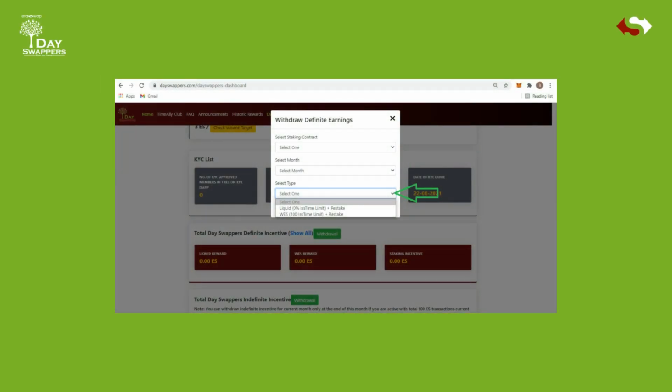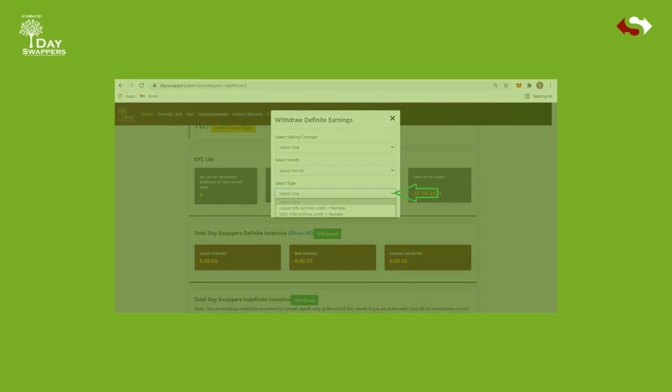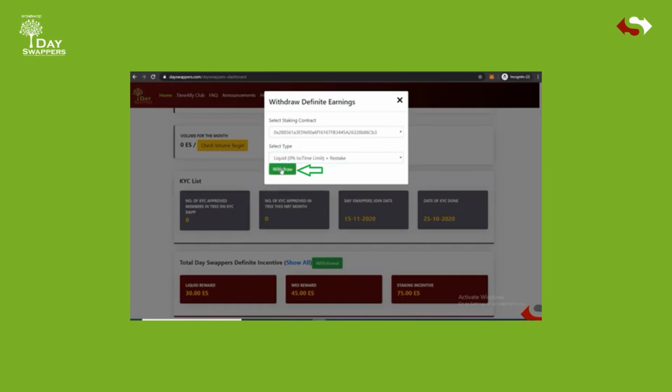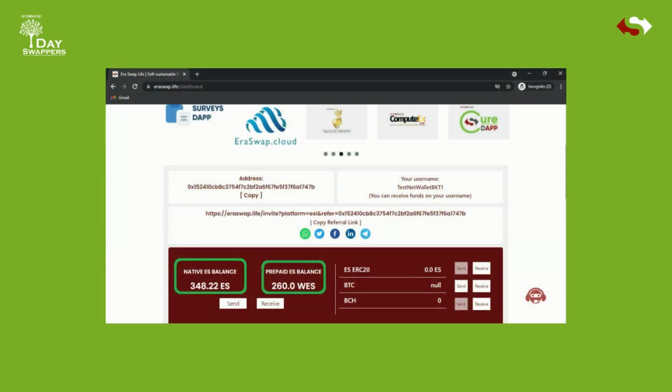In the select type drop-down, choose the option to withdraw your ES portion in liquid, 0% is time limit, or WES, 100% is time limit, type you wish to withdraw out of 2 options. Press the withdrawal button to withdraw. Your total withdrawal of definite incentive amount can be seen respectively in your Eraswap Life wallet balance. Native ES and prepaid ES would have been added to your Eraswap Life wallet.